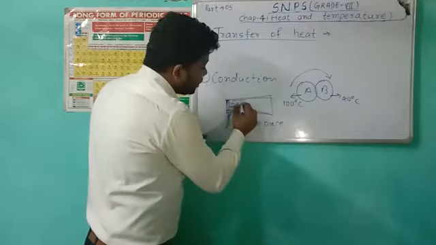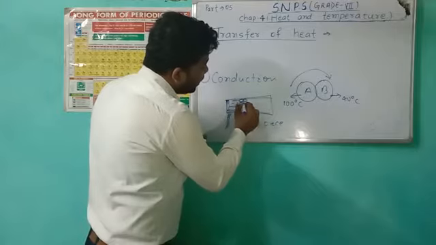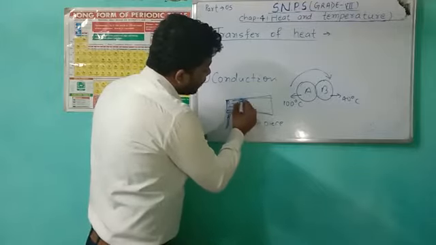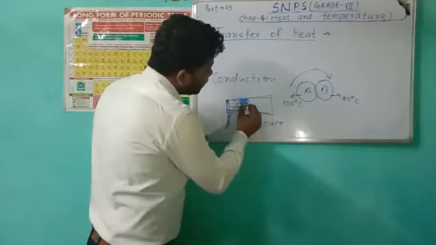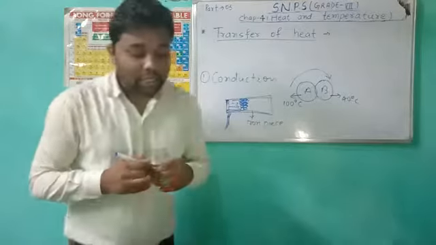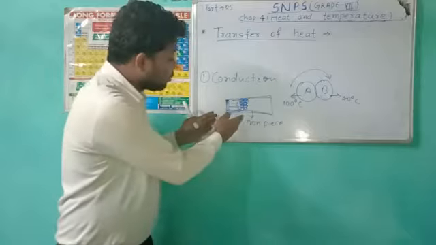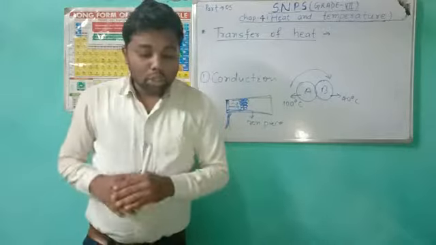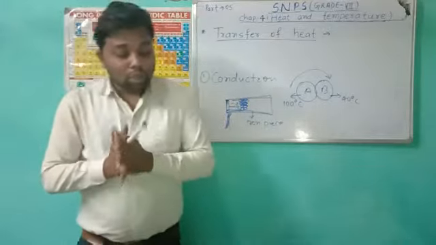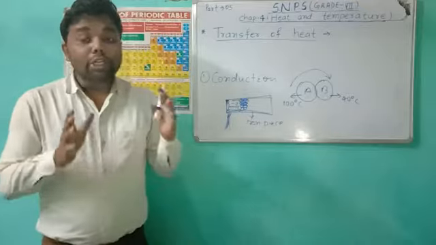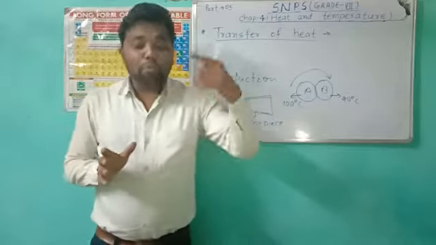Suppose these are the molecules present in the iron, so heat transfers like this. So what is conduction? Transfer of heat from a hotter part to a colder part of an object due to the collision of particles.